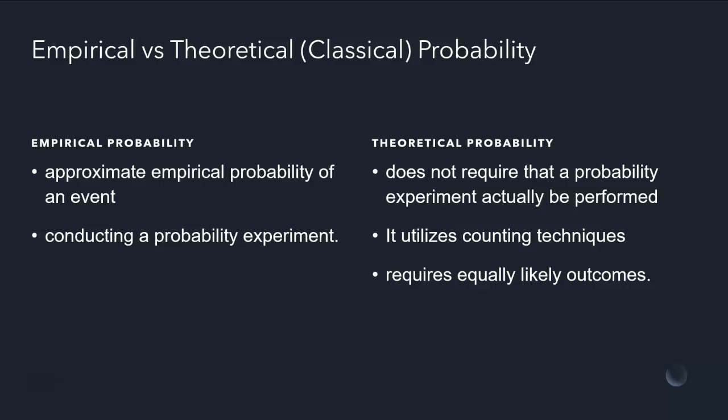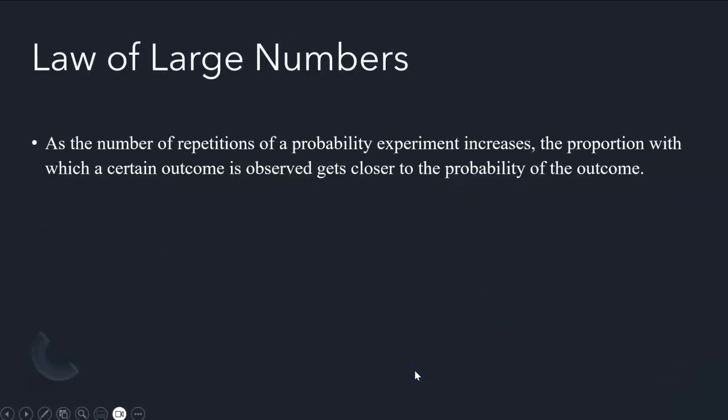Now, there is a rule called the law of large numbers that says if you do an experiment so many times, your empirical probability will eventually get close to your classical or theoretical probability. So remember, theoretical probability is the same as classical. It says as the number of repetitions of a probability experiment increases, the proportion with a certain outcome observed gets closer to the probability of the outcome. So that's just saying your empirical probability will eventually get close to your theoretical probability if you do that experiment enough times.